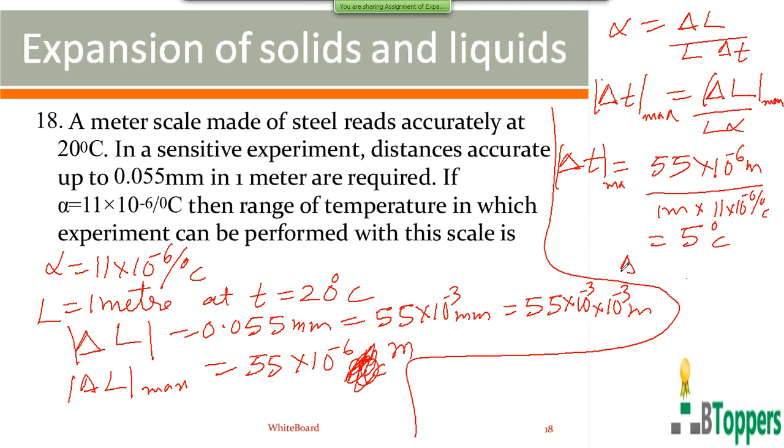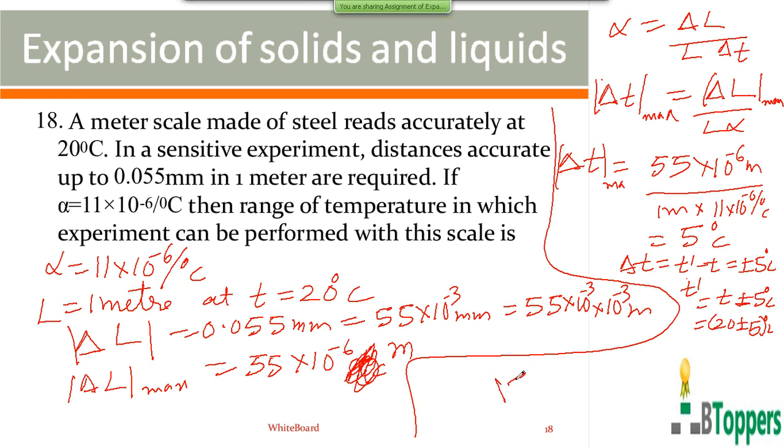That means the actual value of delta T, which is T dash minus T, is plus or minus 5 degree centigrade. T dash is the final temperature up to which the given accuracy is possible. T plus or minus 5: if we take T as 20, plus or minus 5, you get 25 and 15.